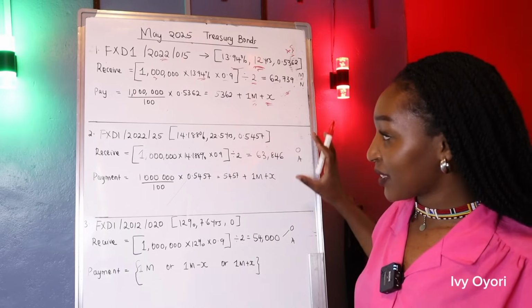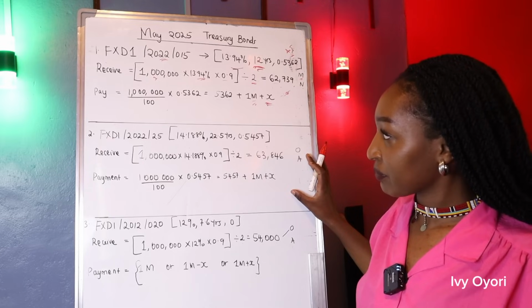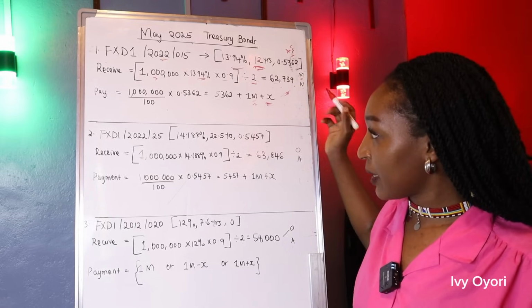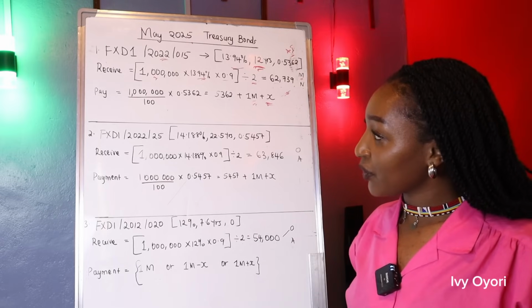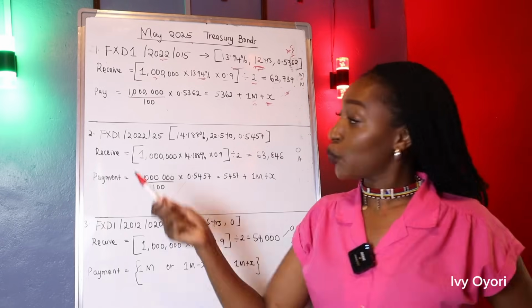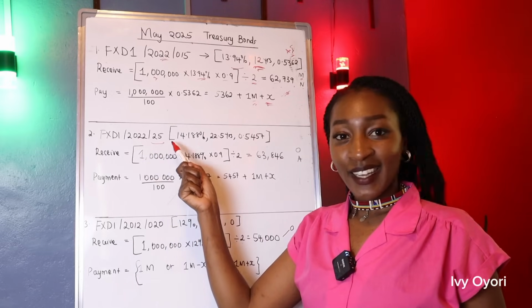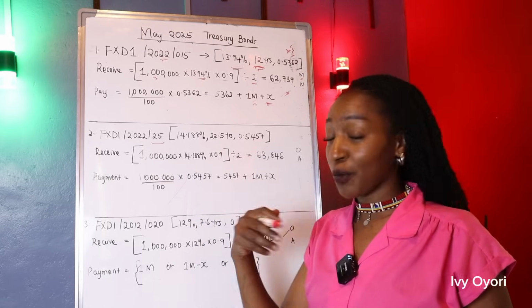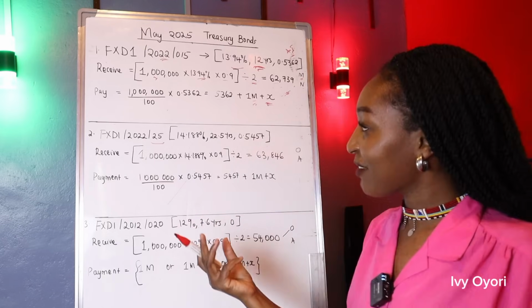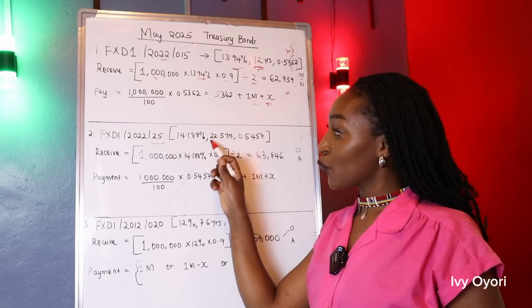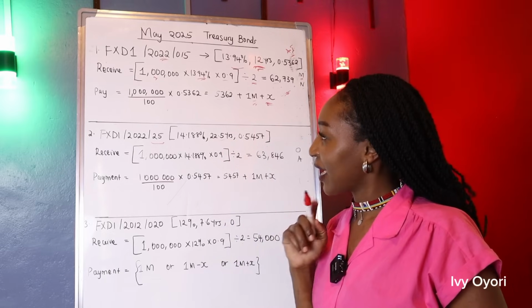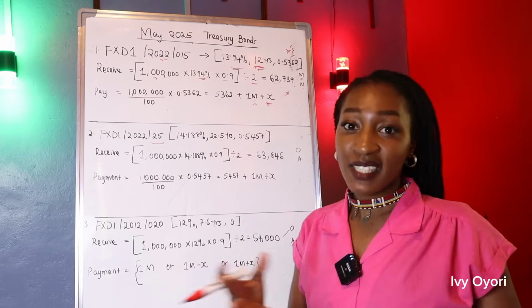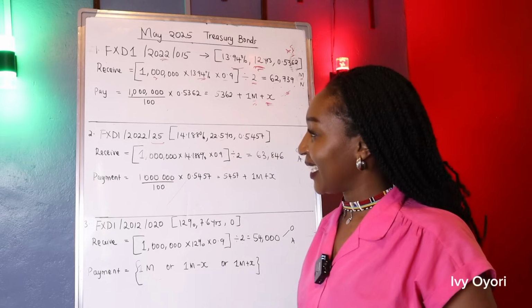Now, let's go to the second bond. So I've mentioned that payment is in May and November. For the second bond, FXD1 2022-25. So initially it was for 25 years, but if you're going to invest in this bond, if you're going to lend out money to the government, it's going to go for 22.5 years. This is a long time, but still it's an investment worth taking.